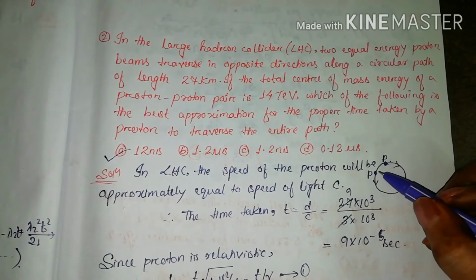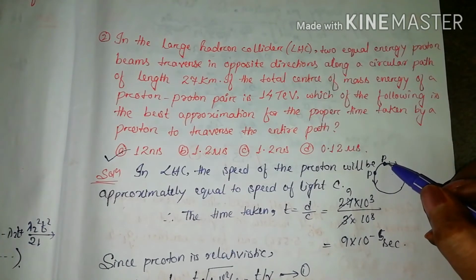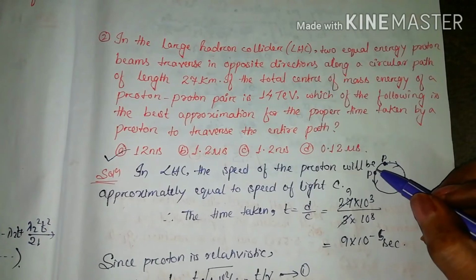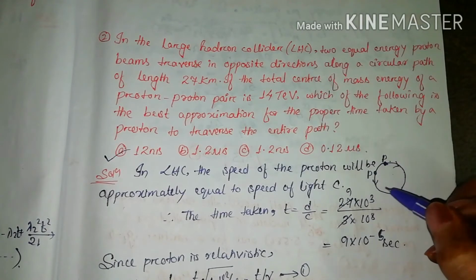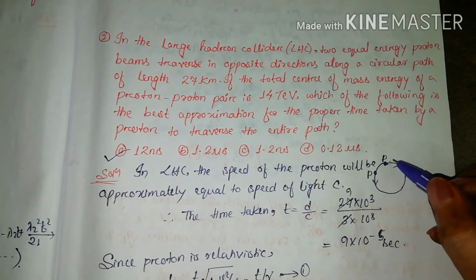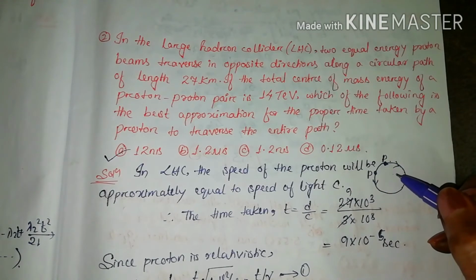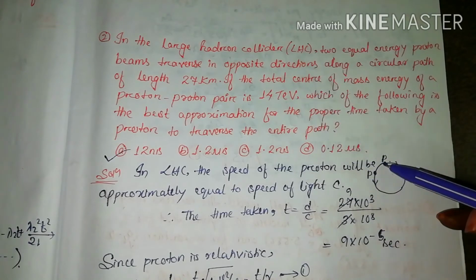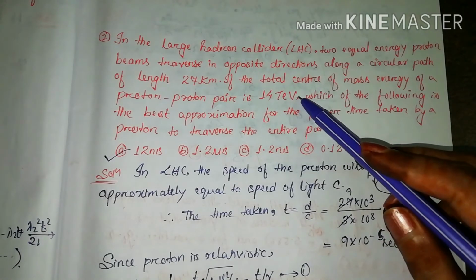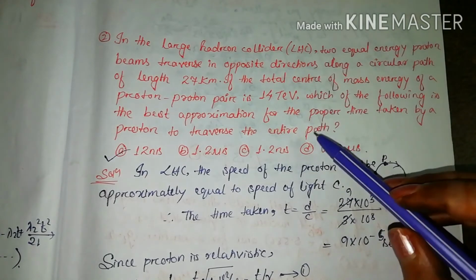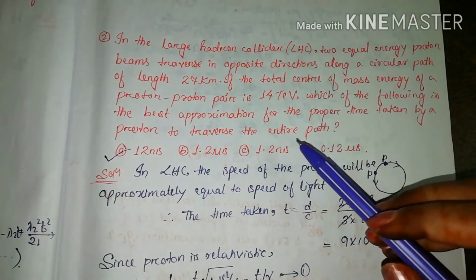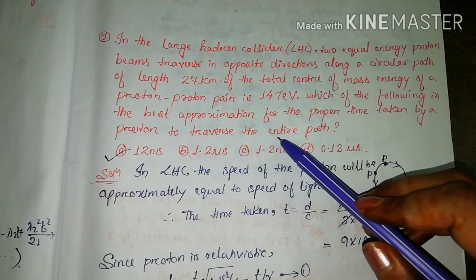We are given that two protons are there which have the same energy in the Large Hadron Collider. They are moving in opposite direction in a circular path. The path is 27 kilometer in length. And the total center of mass energy of this proton pair is 14 tera electron volt. We have to find out the best approximation for the proper time taken by this proton to traverse the entire path.